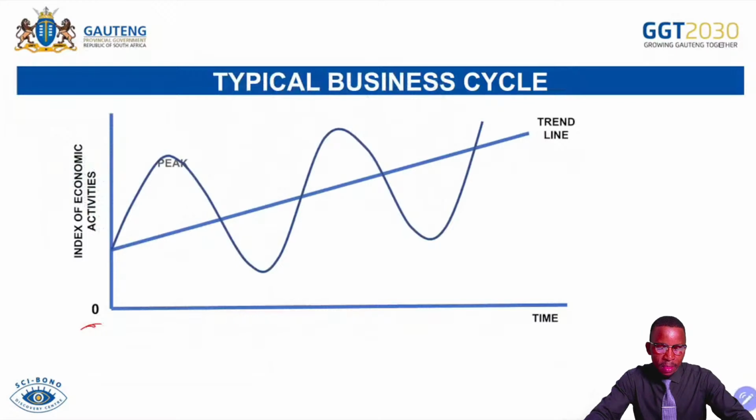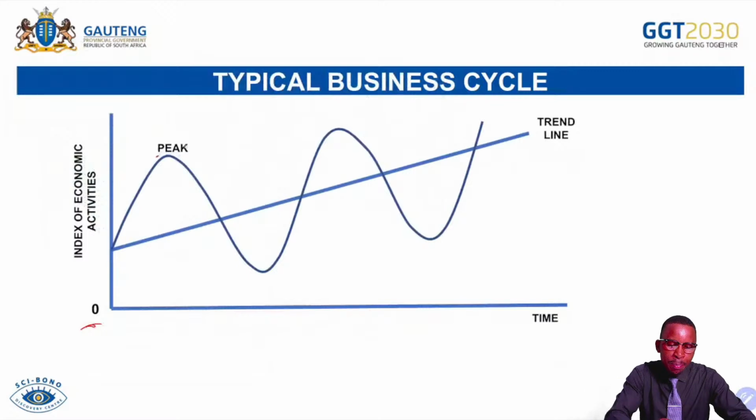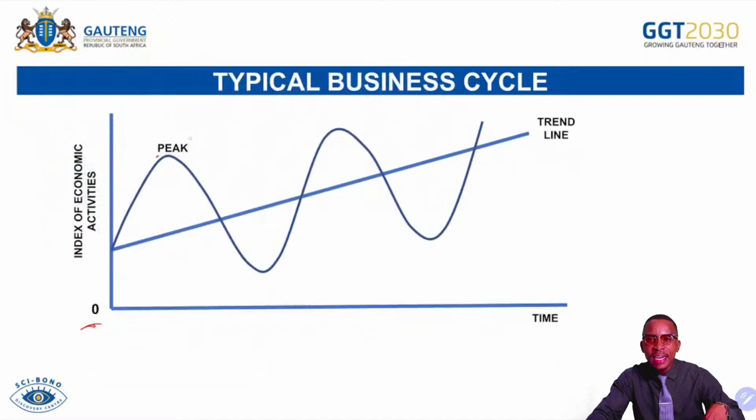Then we have the peak. Remember, the peak is our highest turning point of the business cycle that indicates the end of expansion and the beginning of contraction. At the peak, the economy is doing extremely well. There is the highest level of economic activities with more money available, and that money is chasing few goods. Why do we say the money is chasing few goods and services while firms are also producing?